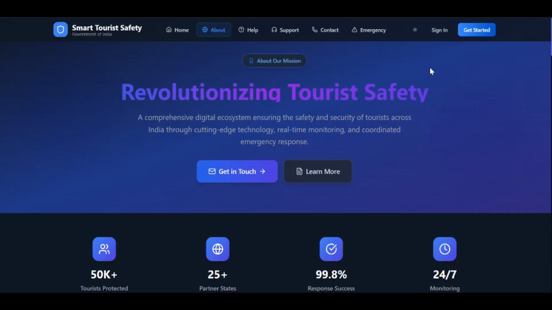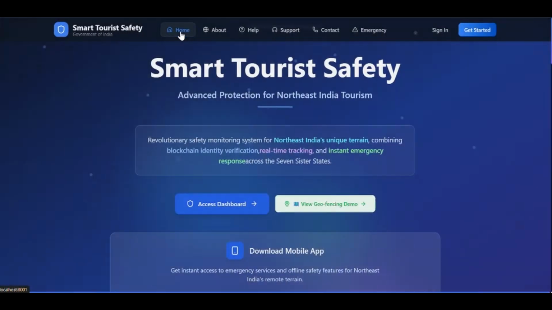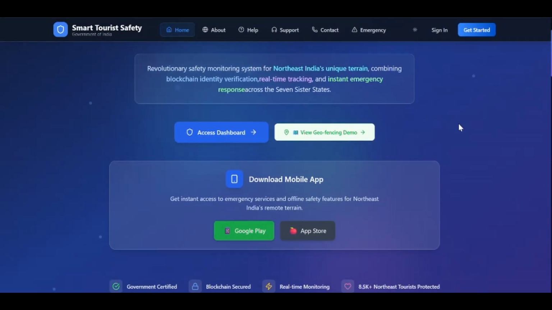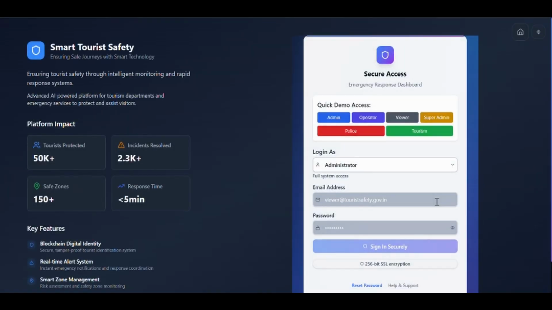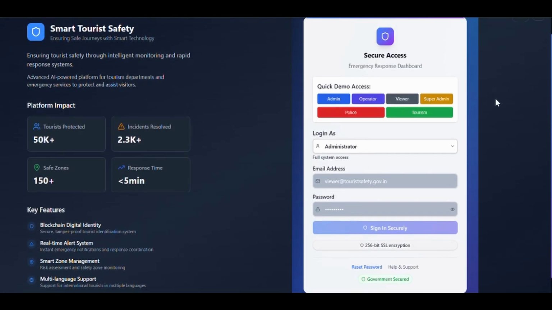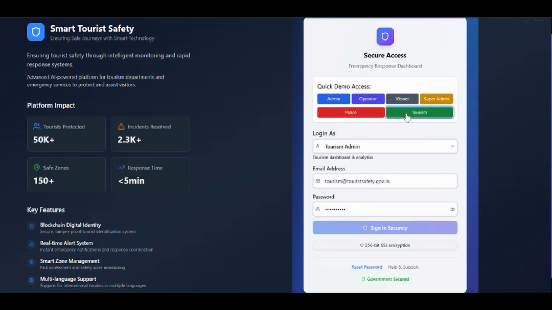First, let us take a look at the home page. There are a lot of public pages available. We also have the link to download our mobile app. Next, let us log in to the tourist dashboard. Here we are. The login page shows you the five to six roles that we have defined for our website. Now, first, let us log in to the tourist dashboard.